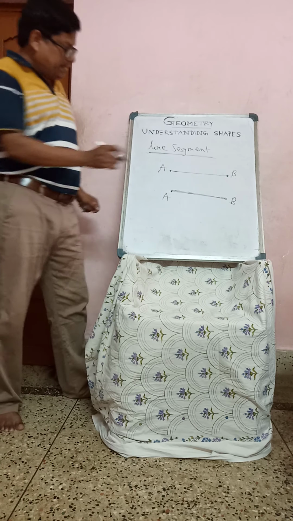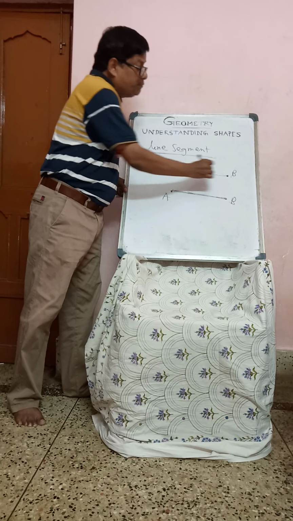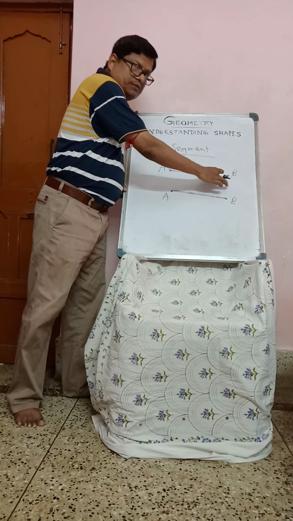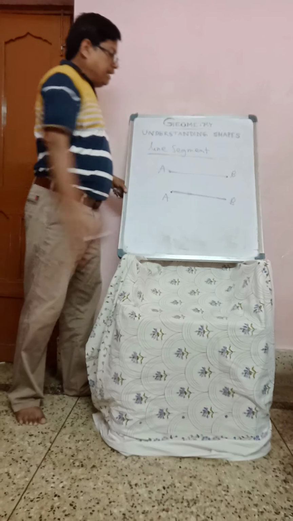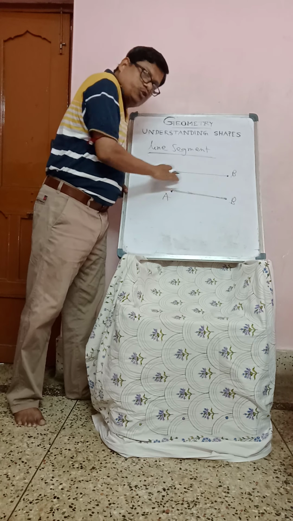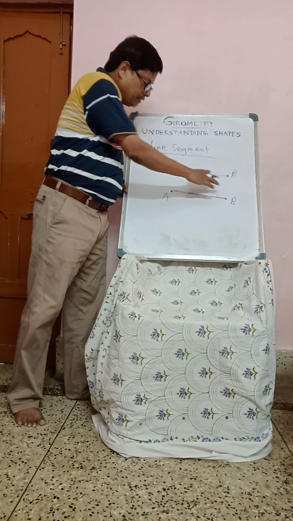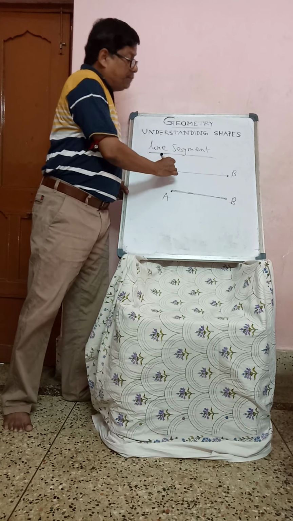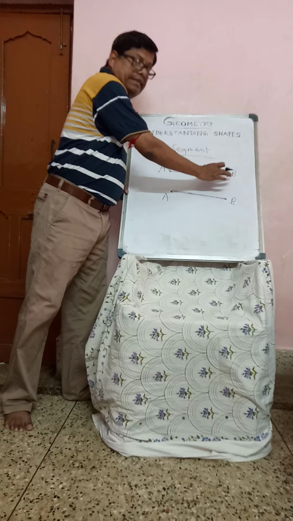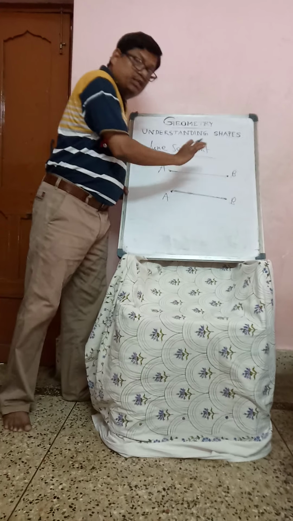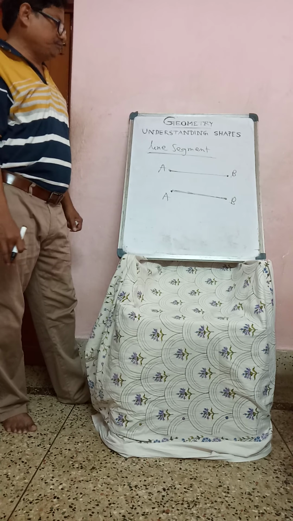Okay, see, it has 2 end points. One is A, other is B. 2 end points, and it has definite length also there. Okay, and it has definite length. It has 2 end points.